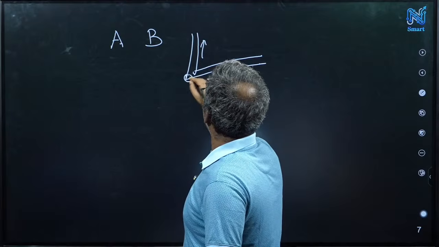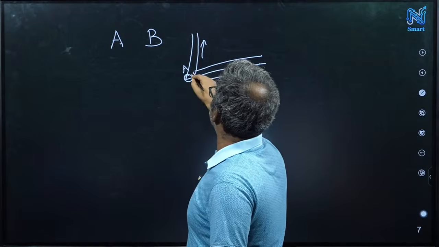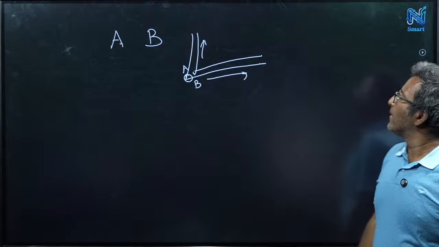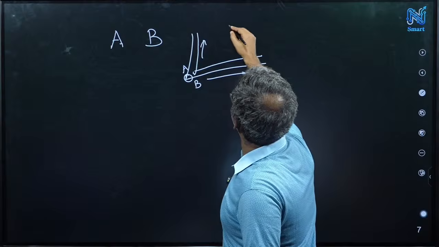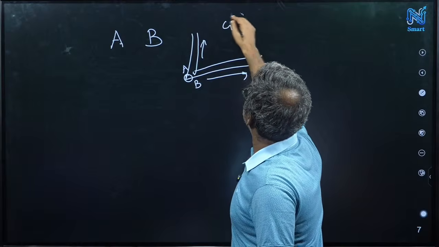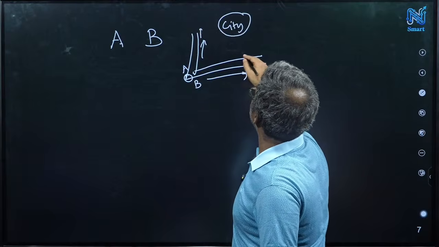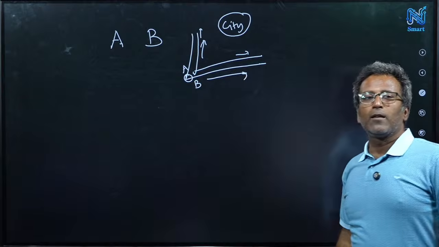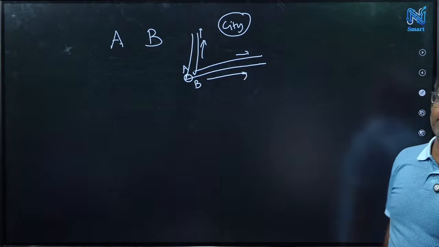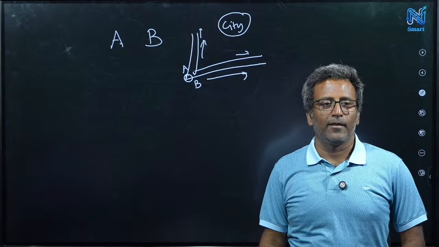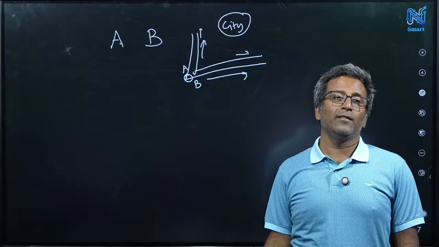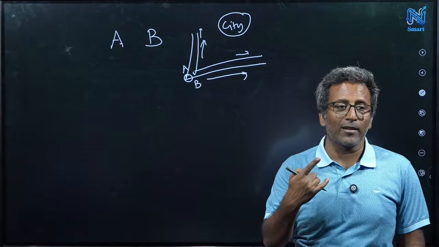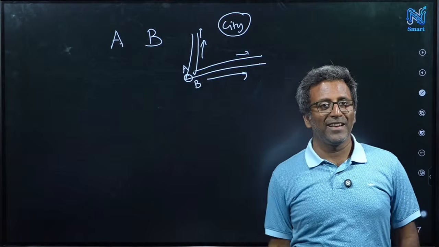You are here, and both A and B are at this corner. You want to go to some city. Either this road goes to the city or this road goes to the city. You want to know which road goes to that city. So what is the question you will ask? One question you can ask to A or B.